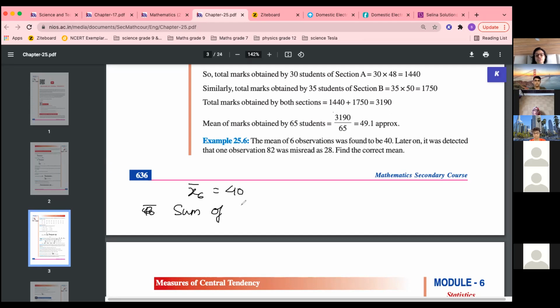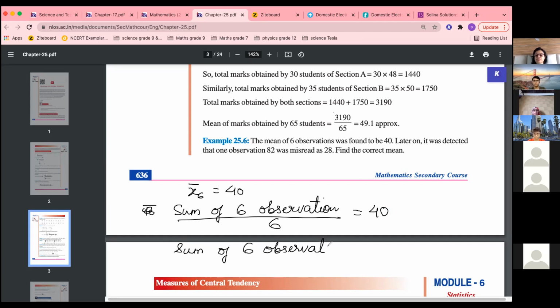Sum of 6 observations upon 6 is equal to 40, right? This is the formula for average. So what is the sum of 6 observations? It is equal to 40 into 6, which is 240.